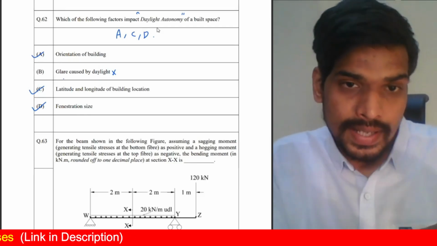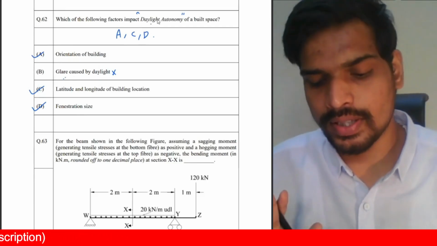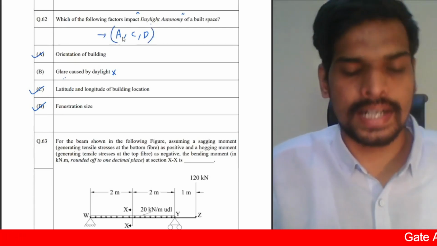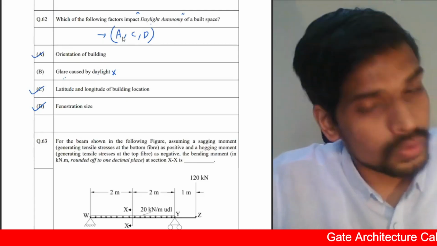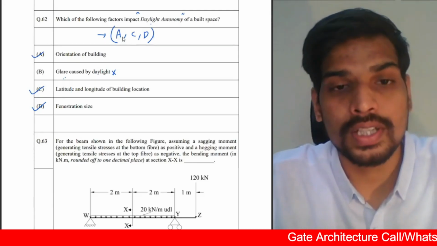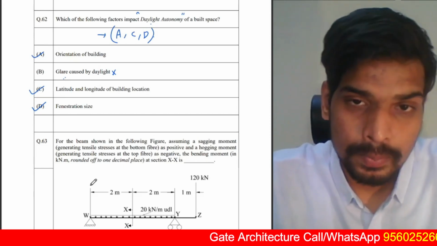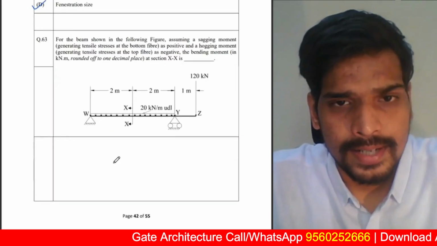So in that way, indirect link can be created. You can say indirectly glare will probably influence daylight autonomy, but major factors of it are only A, C, and D. B is not a major factor governing daylight autonomy. So let us wait and see what the official answer key will give us as the answer. It probably would be A, C, D, but then B could be an indirect factor as well.